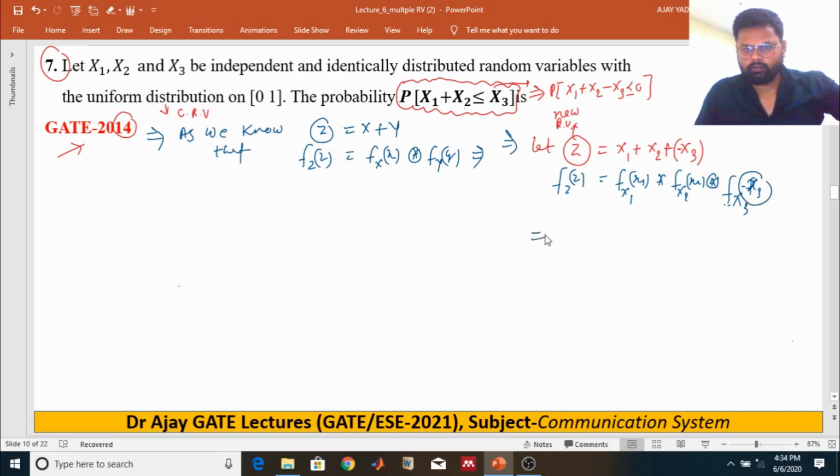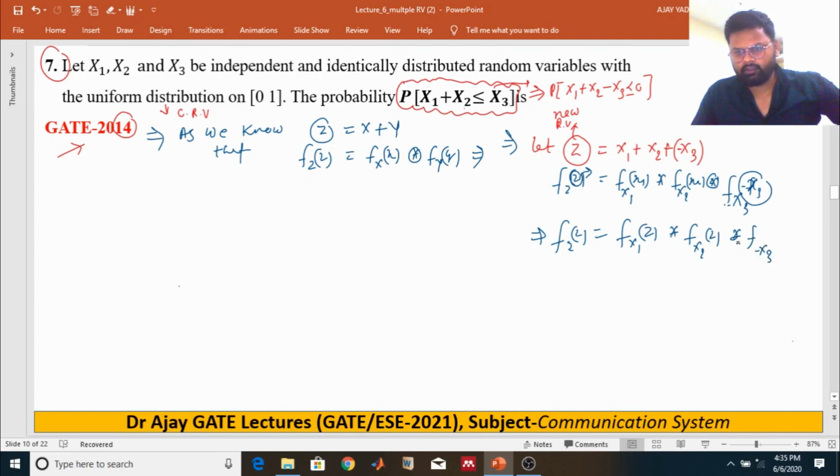Because after getting the convolution, we will get the result in the form of z. So the PDF of z can be written like that, because it is independent and identical distribution. So we can say that f of x1 of z, convolution of f of x2 of z, convolution of f of minus x3 of z.